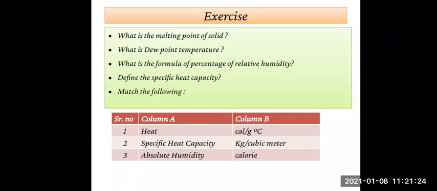Now the first question for you. Those who know can raise your hands. What is the melting point of solid?